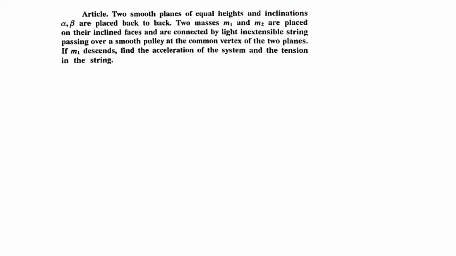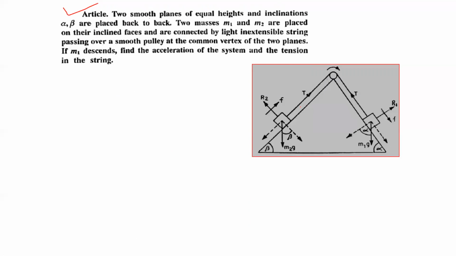Now if we place both the particles on inclined planes, the next article is based on that condition. Two smooth planes of equal heights and inclinations alpha and beta. These are the two smooth planes. They are of equal height. The height is the same for both planes. This is the common height, but their inclinations are different. The inclination of the first plane is alpha, and the inclination of the second plane is beta, and they are placed back to back, attached to each other. That's why they say placed back to back.